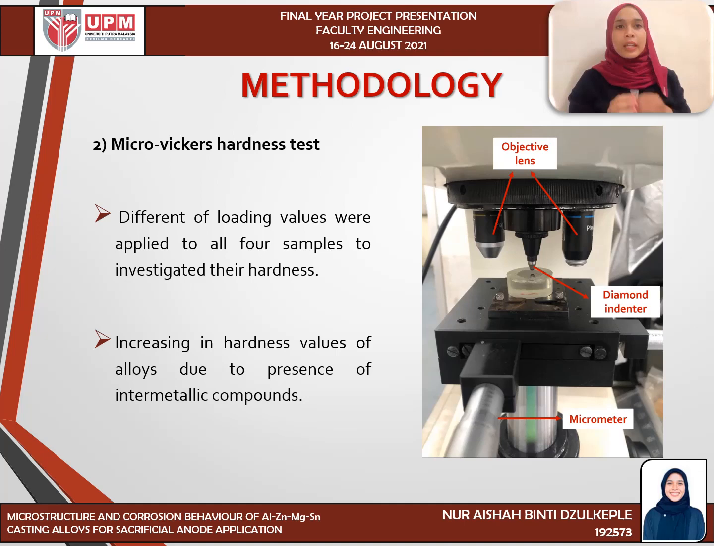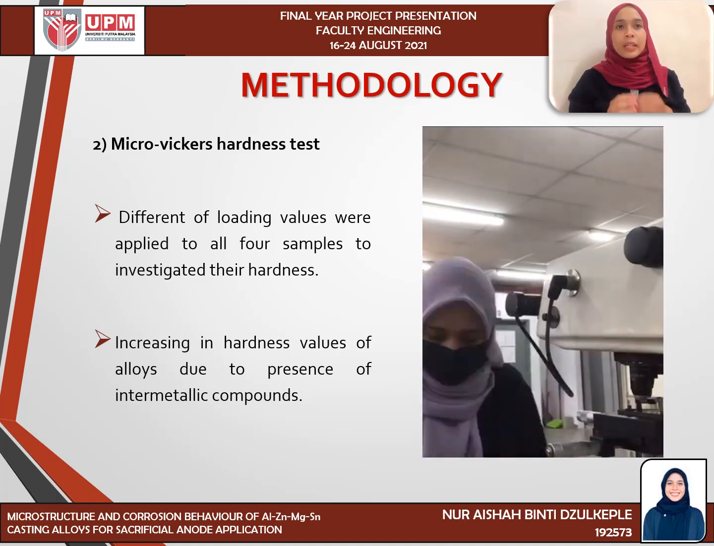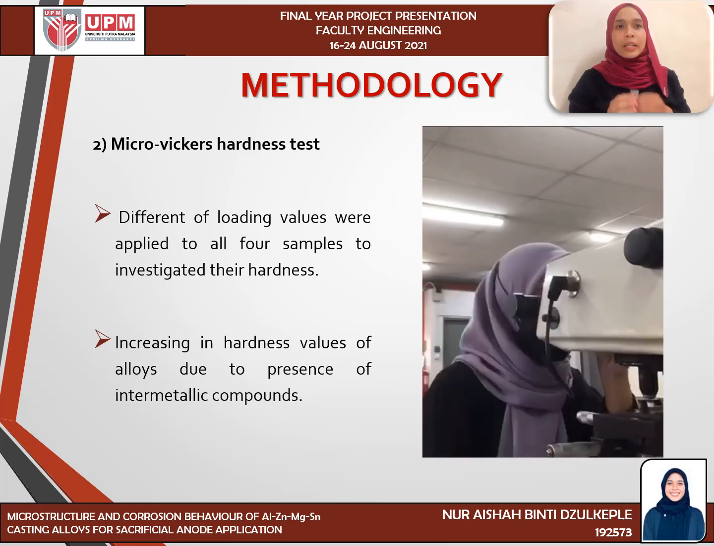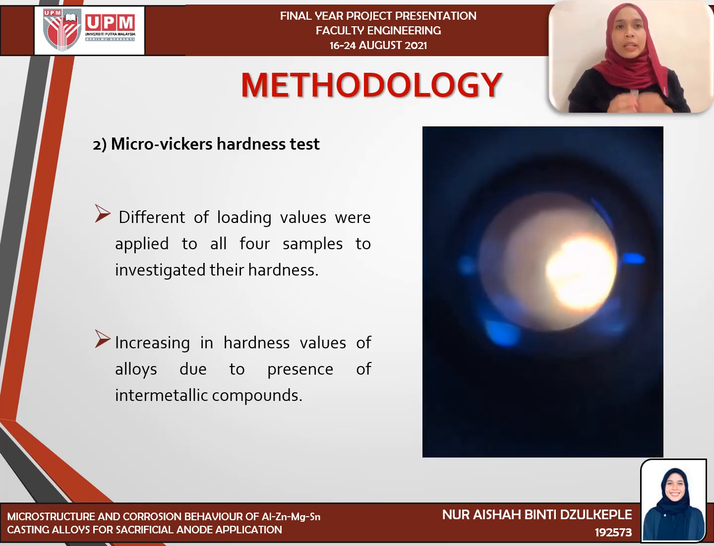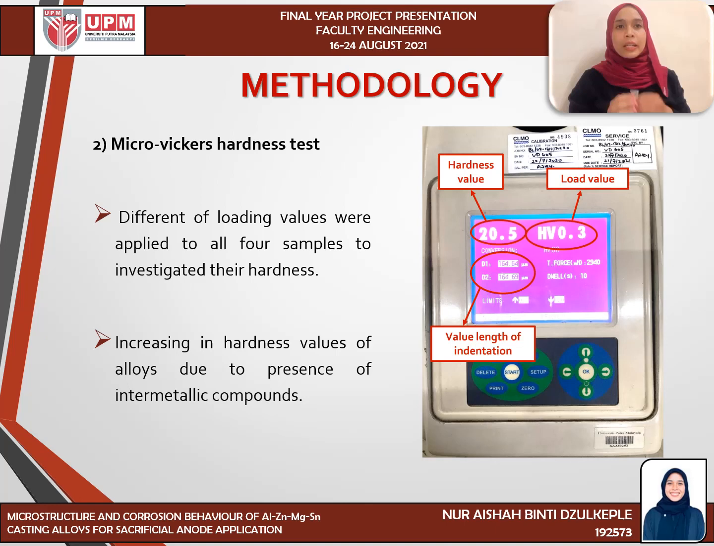The figure shows the parts of the micro Vickers hardness machine, which consists of an objective lens, diamond indenter, and micrometer. The sample was indented with the desired indentation load. The objective lens shows the shape of the indentation. The screen reveals the hardness value, load of indentation, and length of the indentation shape.